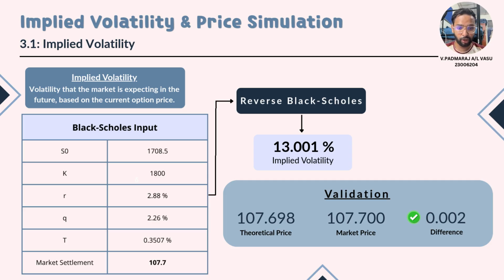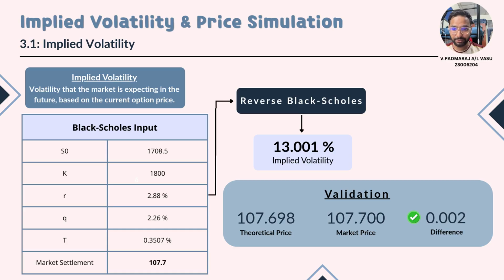So implied volatility is the volatility the market is expecting in the future based on the current stock price. So using our input such as strike price, our risk-free rate, our dividend yield, time to maturity, and also our market settlement price of 107.7, we reverse the Black-Scholes to solve for our implied volatility. So the result that we will get is 13.001%.